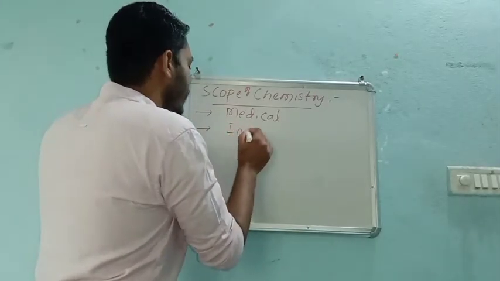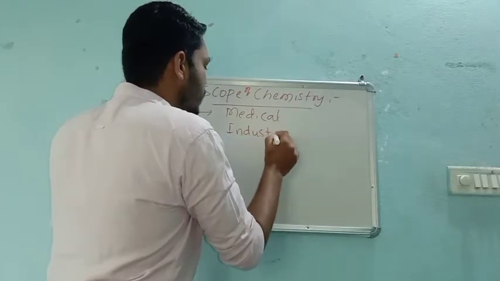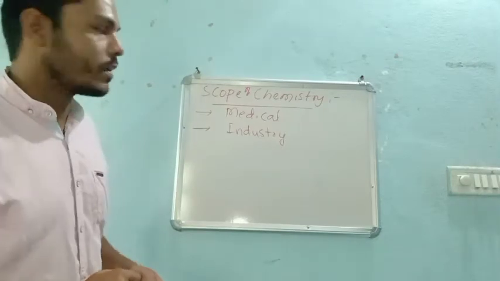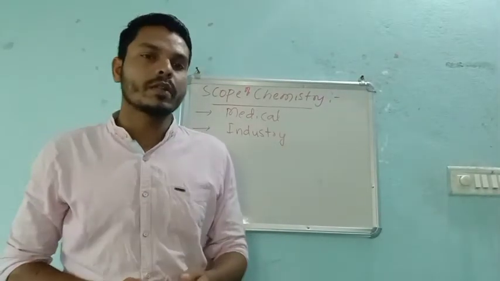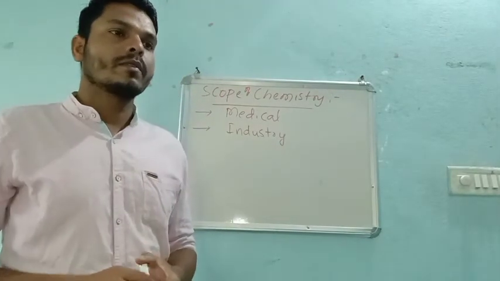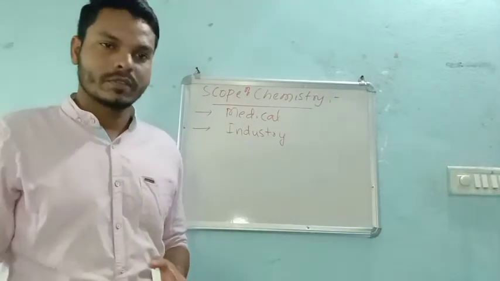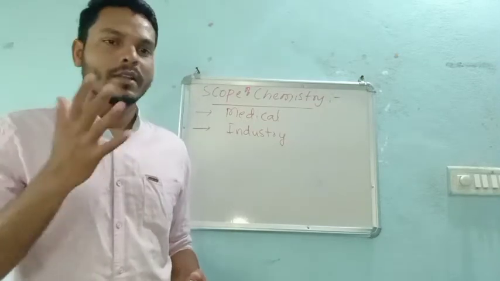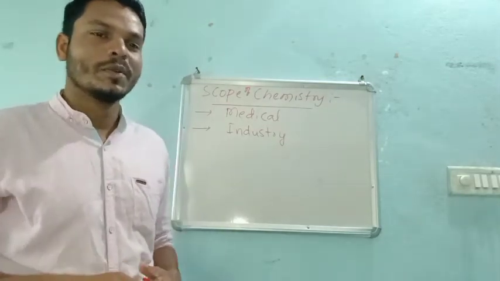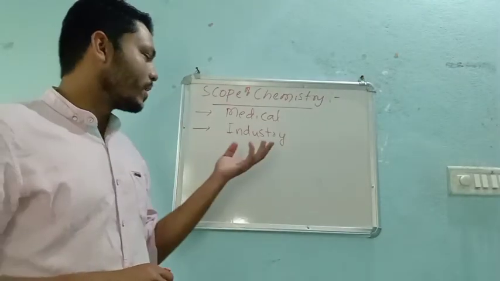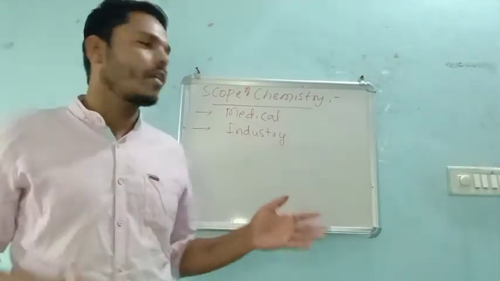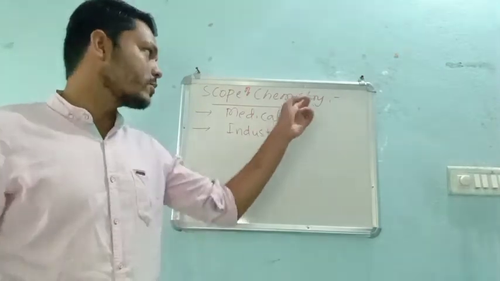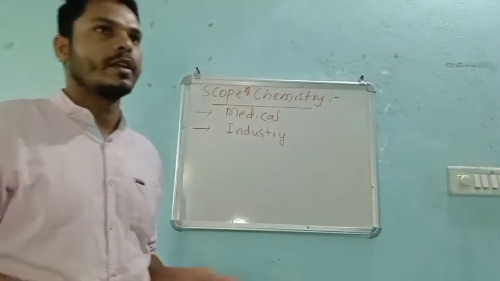Next, secondly, industry. Without industry, nowadays we cannot move out of the house, right? Because we require chemicals like powder, like your Fair and Lovely. These all come from where? That is industry, right? The second scope of chemistry is nothing but industry.